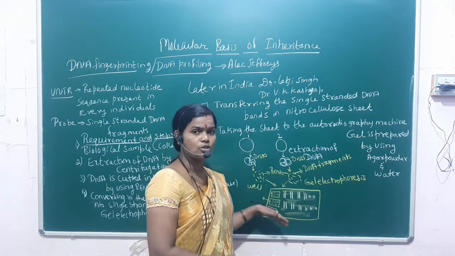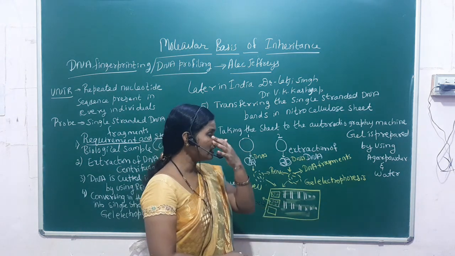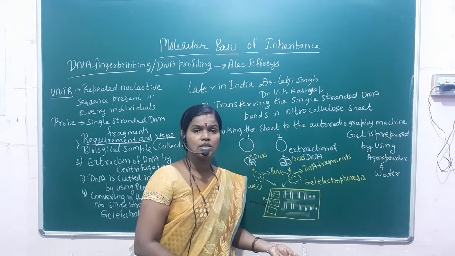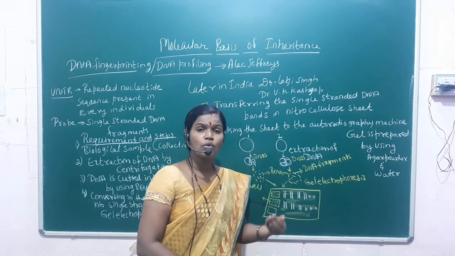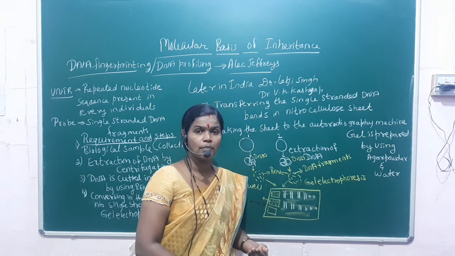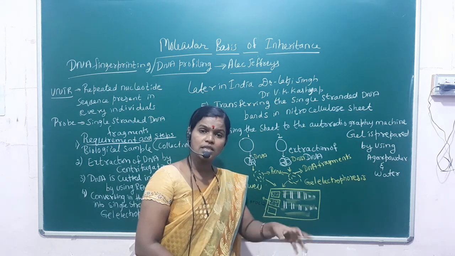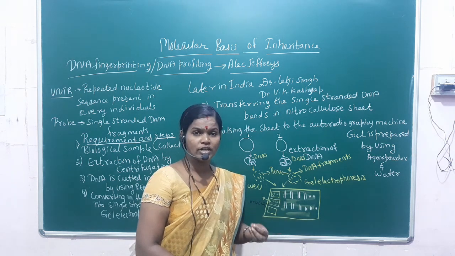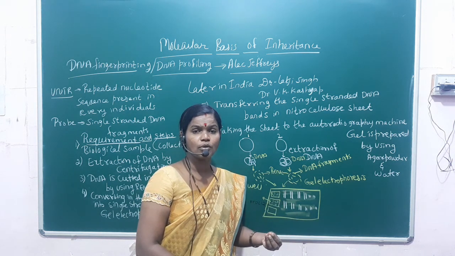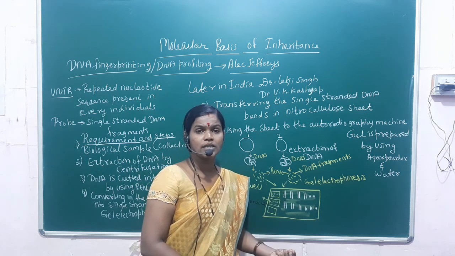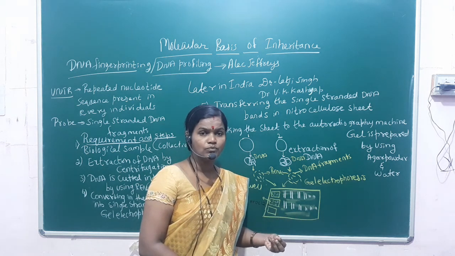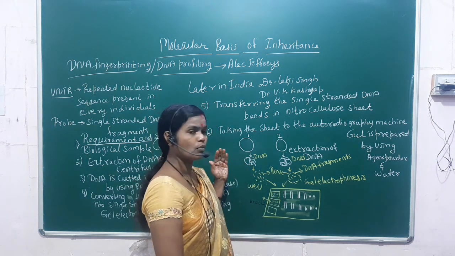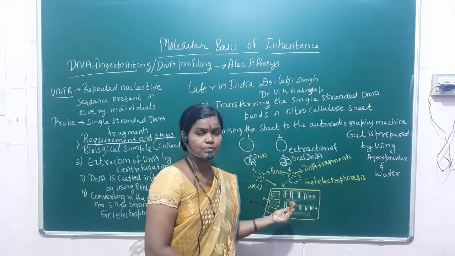So hope you have understood till here. First step, what we are doing, we are collecting the biological samples. I have told you the meaning of the biological sample. That means wherever the incident has occurred, whatever material they get in that place is collected in the form of sample, and then that is taken to the forensic science laboratory.